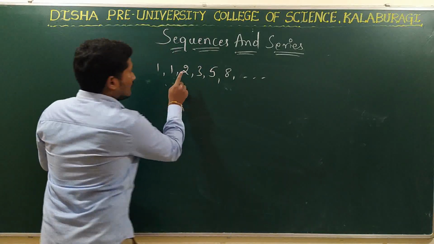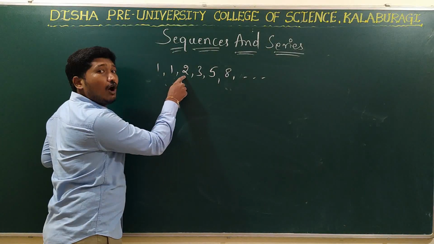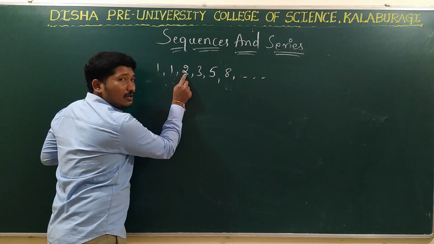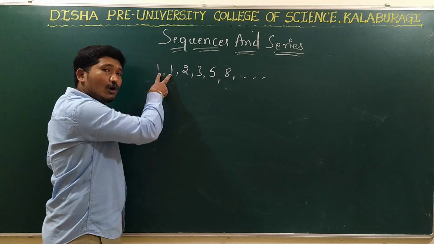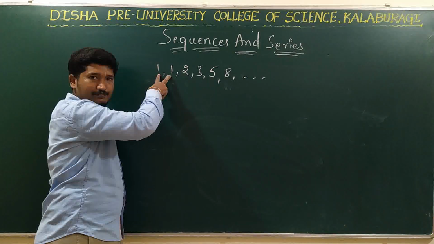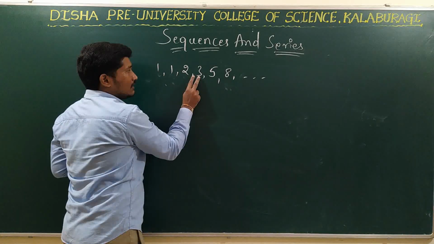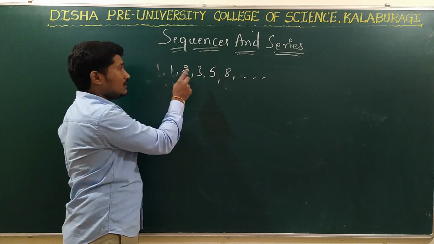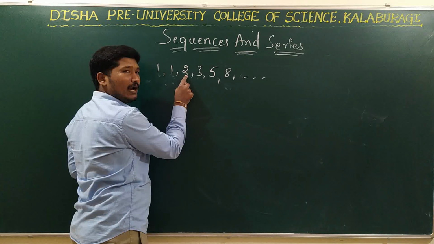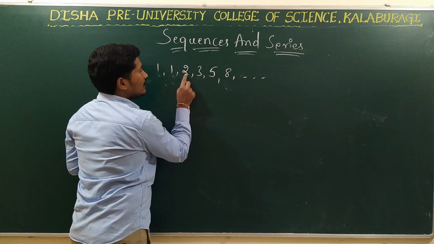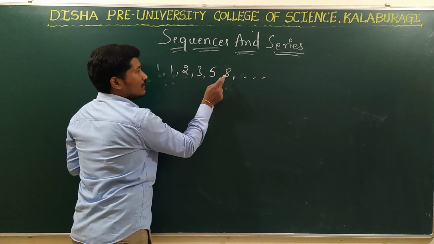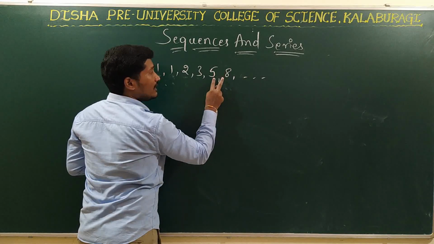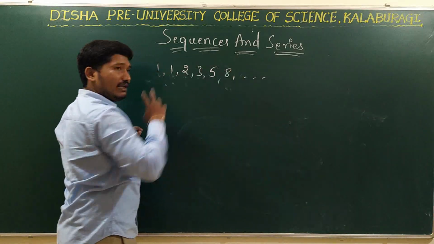See, the third term is obtained by adding the first and the second term. That is, the third term is obtained by the addition of its previous two terms. And the fourth term is obtained by the addition of its previous two terms. That is, 3 is obtained by the addition of 1 and 2. 5 is obtained by the addition of 2 and 3. 8 is obtained by the addition of 3 and 5. The next term will be obtained by the addition of 5 and 8, that is equal to 13 here.